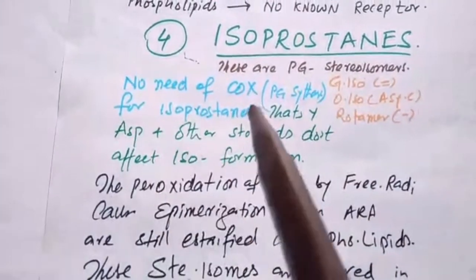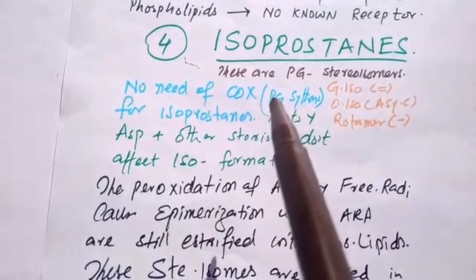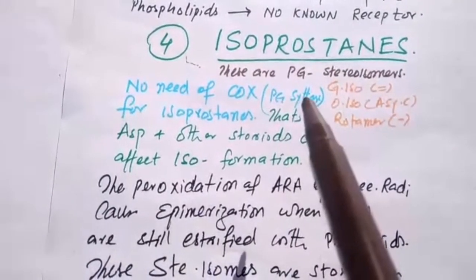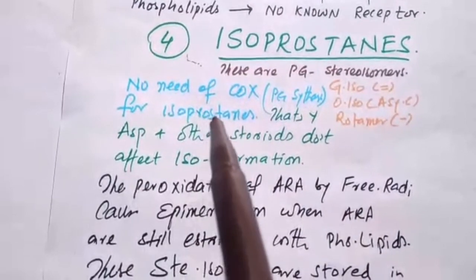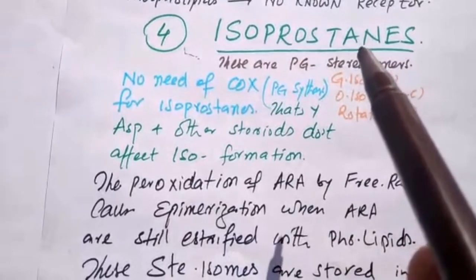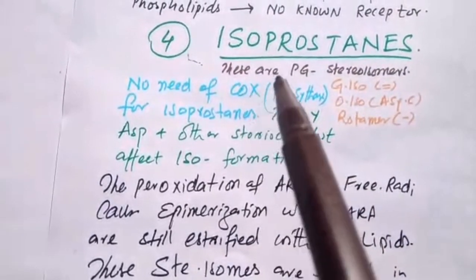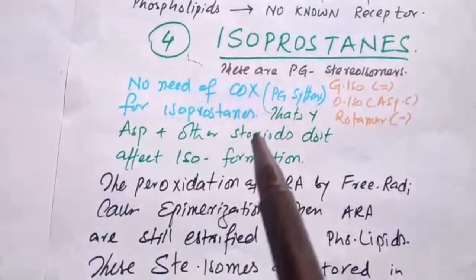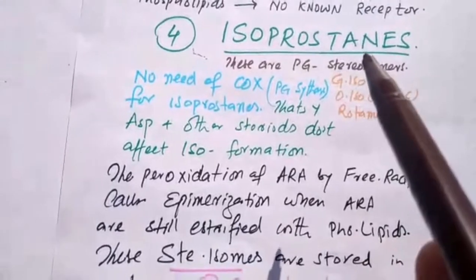This is very interesting, that there is no need of COX, that is, prostaglandin synthase enzyme, for the formation of isoprostanes. Isoprostanes की synthesis के लिए there is no need of COX enzyme. That's why aspirin and other NSAIDs or steroids don't affect the formation of isoprostanes.